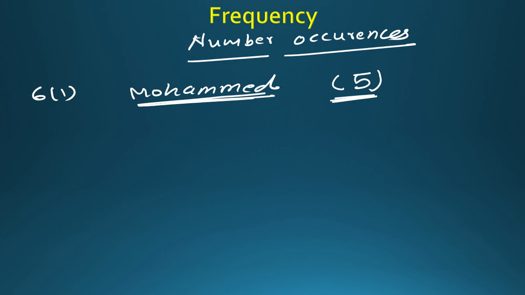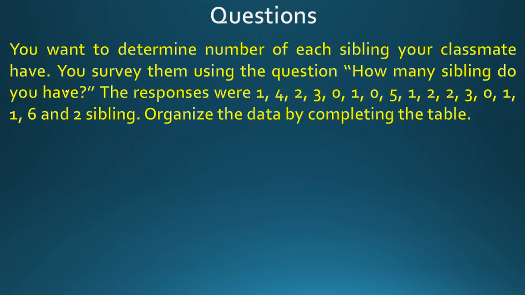Okay, for example, suppose we have this question. You want to determine the number of siblings each of your classmates has. You survey them using the question, how many siblings do you have? The responses were, see, this is just a practical question, that in your class you are going to every student and asking how many siblings do you have? Some of them are saying I have 1 sibling, some of them are saying 4, 2, 3, 0, 1, 0, like this. So what you have to do is organize the data in terms of frequency.